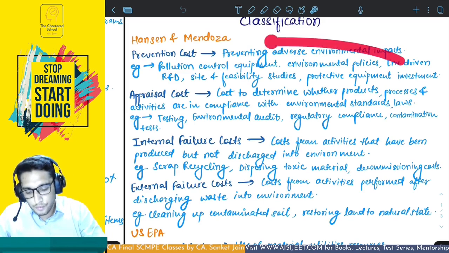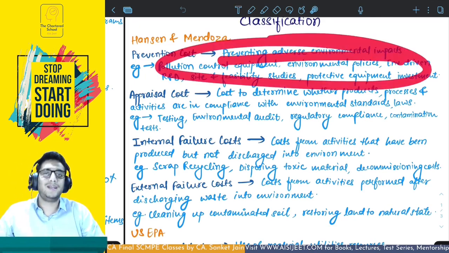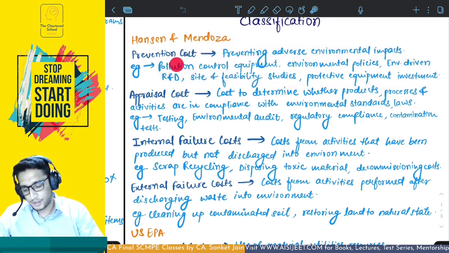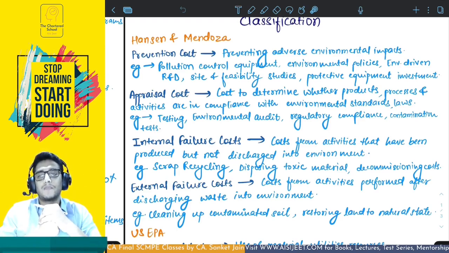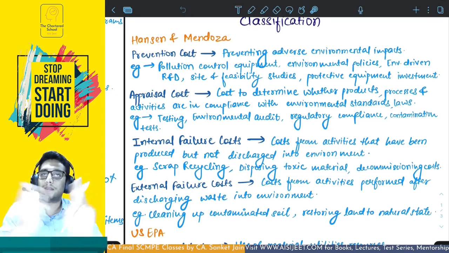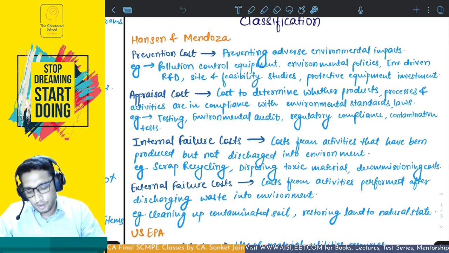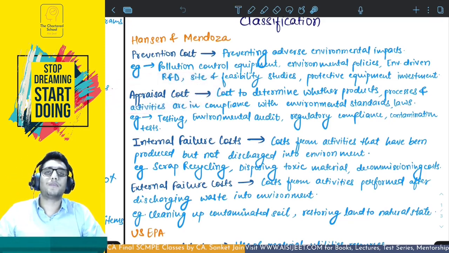All of these things are to prevent any adverse environmental impact. Appraisal cost is to determine whether the product, process, and activities that you have done are in compliance with your environmental standards, or as per the law if there is any law. Examples would be testing, contamination tests, environmental audits, and compliance with the regulations. All of these will form part of appraisal cost.